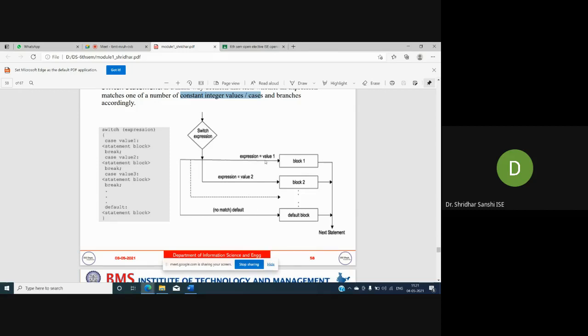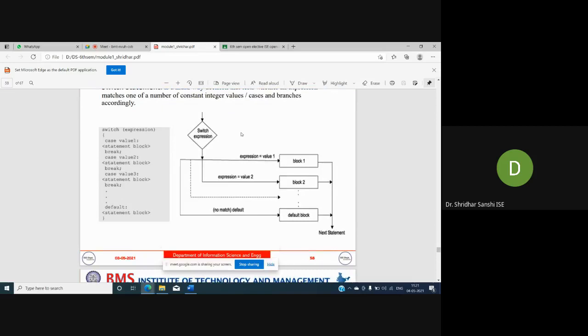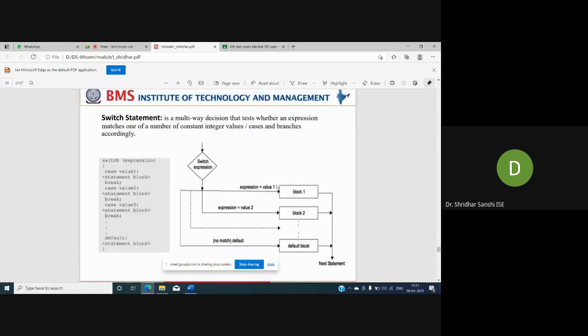If the expression does not match any of these case values, then I will execute the instructions defined in the default block. Only those instructions will be executed. That is why it is called multi-way. Not only two possible ways, we have multiple ways. That is why we call switch a multi-way decision making instruction.